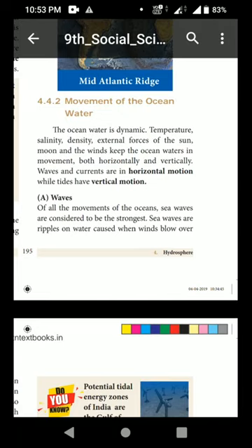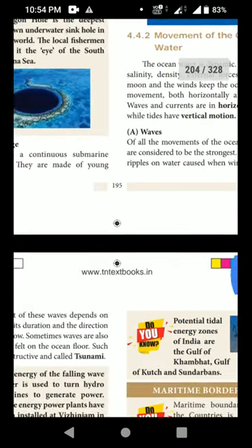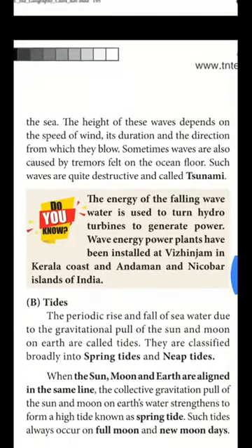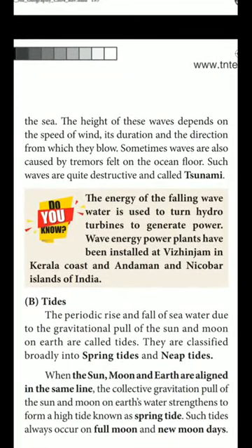First one, waves. What do you know about waves? Of all the movement of the ocean, sea waves are considered to be the strongest. Sea waves are ripples on water caused when wind blows over the sea. The height of these sea waves depends on the speed of wind, its duration, and the direction from which they blow.